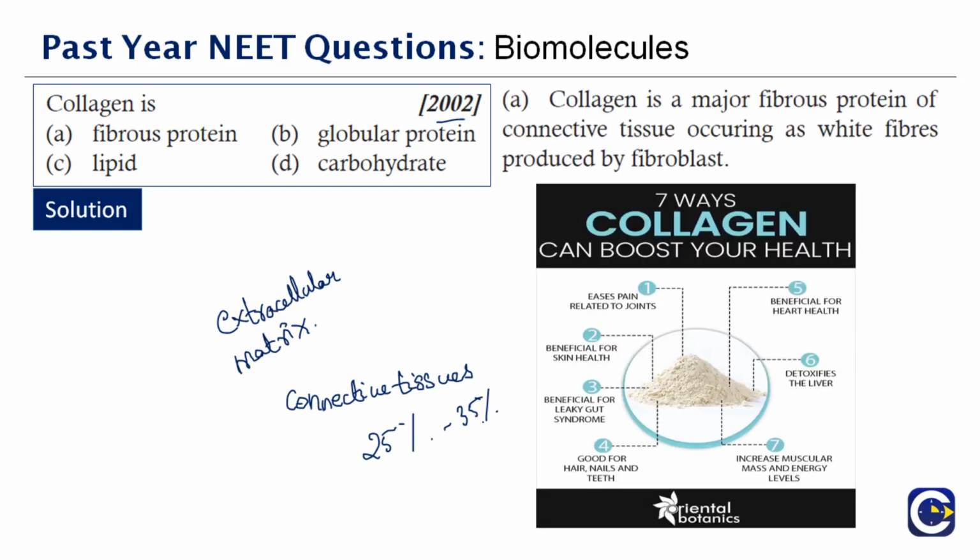So here you have seven ways collagen can boost your health. To your right side you can see a table. If you see the picture there, the first thing is it eases pain related to joints, and it is beneficial for skin health. That's what I told you. You have many products now coming in the market that maintain your skin elasticity. Then it is beneficial for leaky gut syndrome, good for hair, nails and teeth, beneficial for heart health, detoxifies your liver, and increases muscle mass and energy levels. As it is related to connective tissues, it sees to it that your body has good energy in your joints, muscles and so on. Therefore the correct answer is option A.